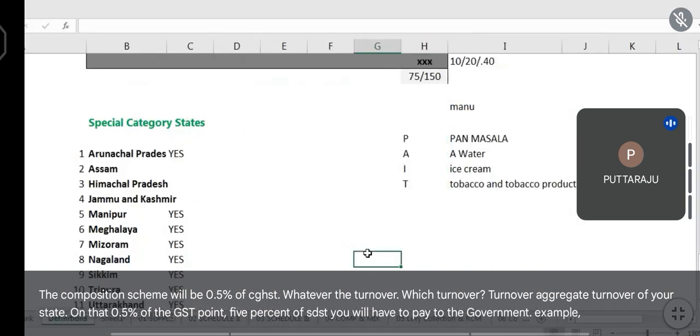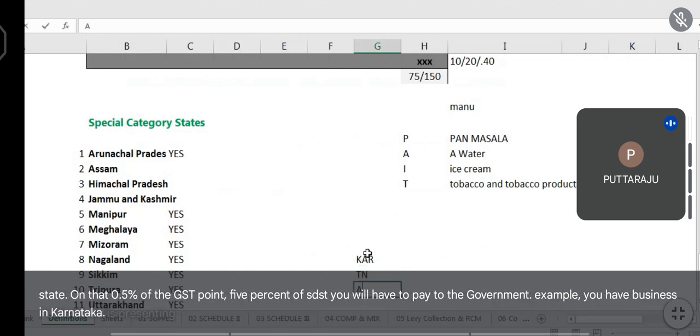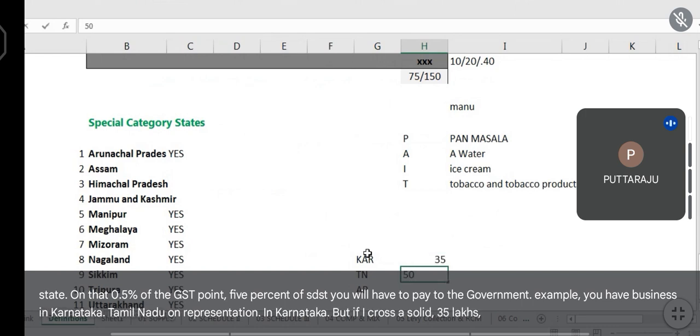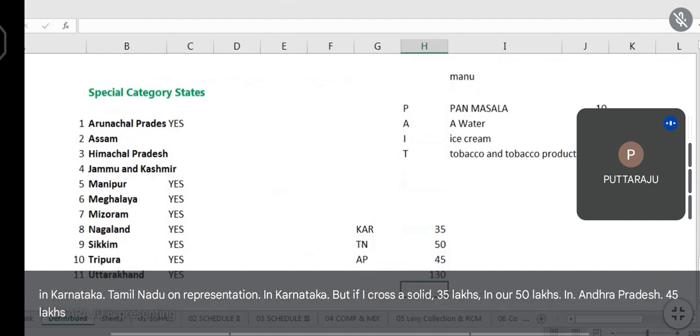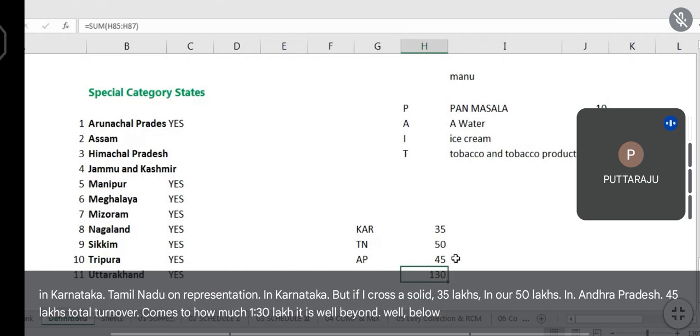Example, you have business in Karnataka, Tamil Nadu, Andhra Pradesh. In Karnataka, 35 lakhs. In Tamil Nadu, 50 lakhs. In Andhra Pradesh, 45 lakhs. Total turnover comes to how much? 130 lakh. It is well below 1.5 crores.